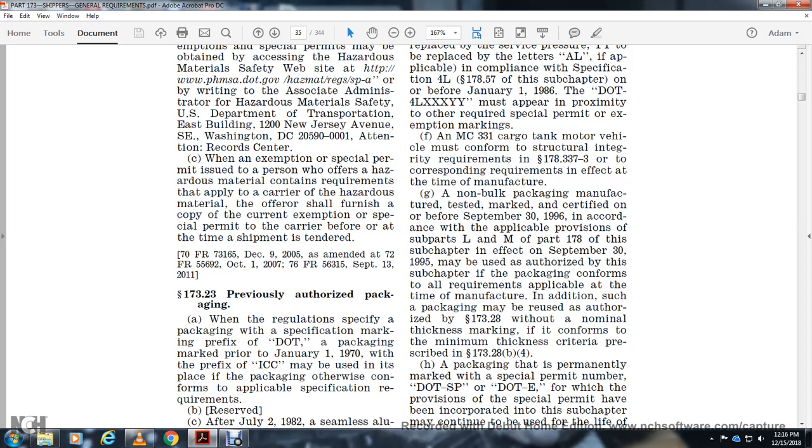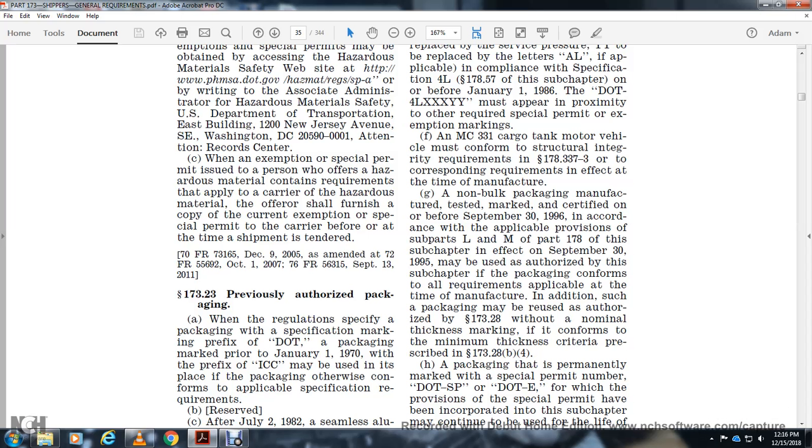An MC331 cargo tank motor vehicle must conform to structural integrity requirements in 177.83337 or to corresponding requirements in effect at the time of manufacture. Non-bulk packaging manufactured, tested, marked, and certified before September 30th, 1996, according to the applicable provisions of Parts L and M of Part 178 of the subchapter in effect on September 30th, 1995, may be used and authorized in conformance with all requirements applicable at the time of manufacture.